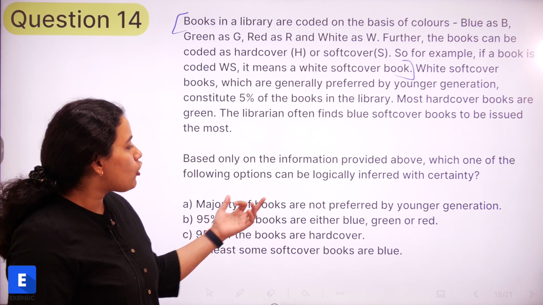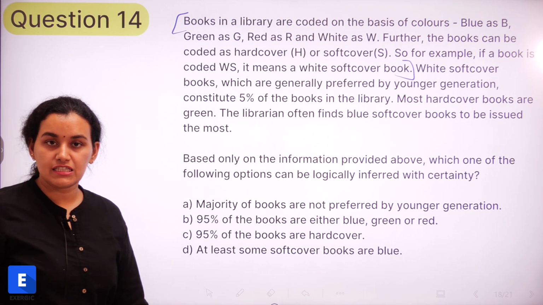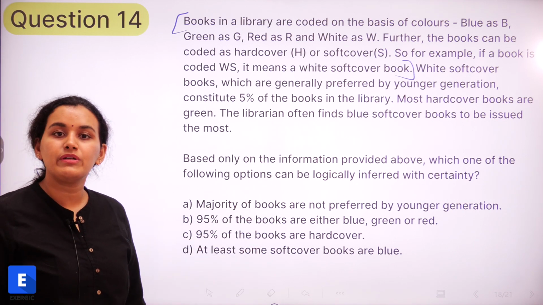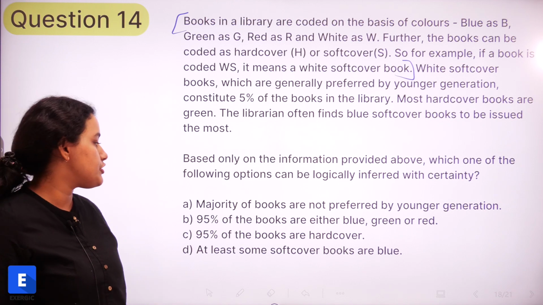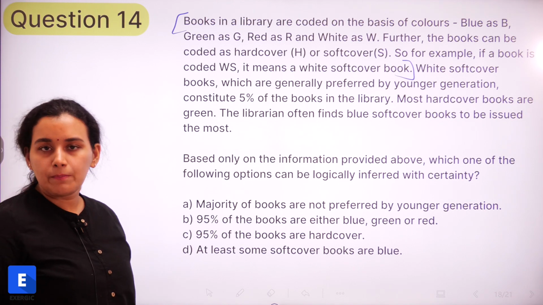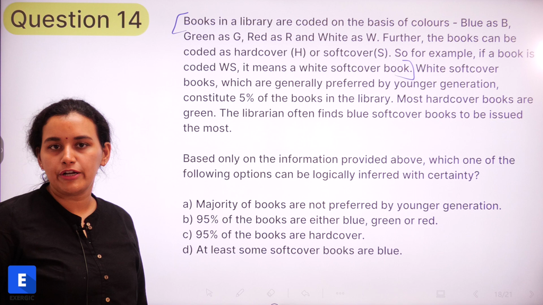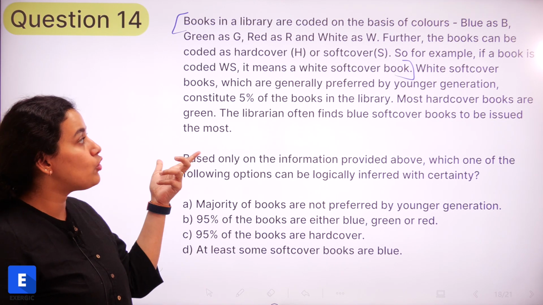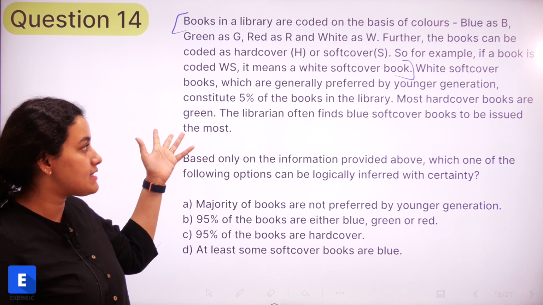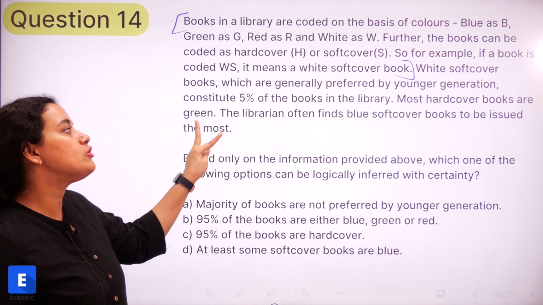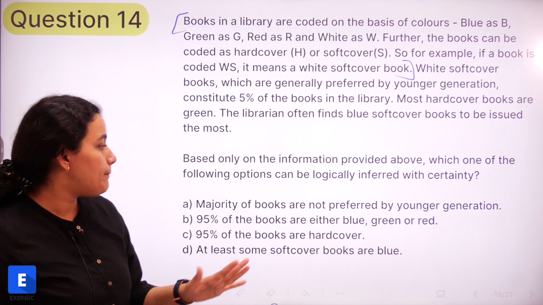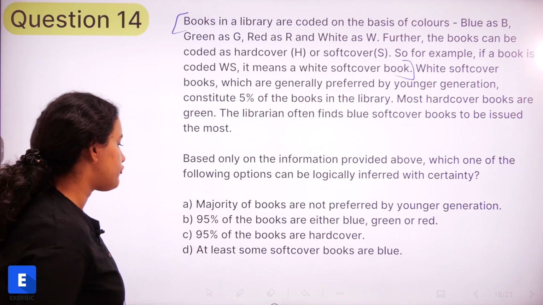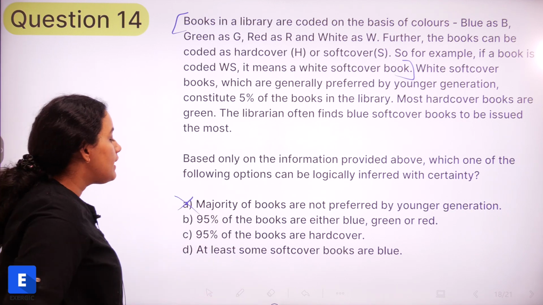Majority of books are not preferred by younger generation. Is this going to be true? We want to find out what can be logically inferred with certainty from the passage. So majority of books are not preferred by younger generation. We have no way to conclude it. The only thing we know about the younger generation and books as such based on this passage is that white softcover books are generally preferred by them. But books in general are preferred or not, we have no information, right? So this is not true.